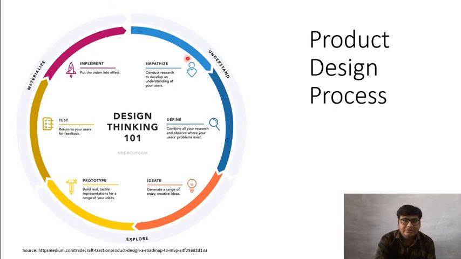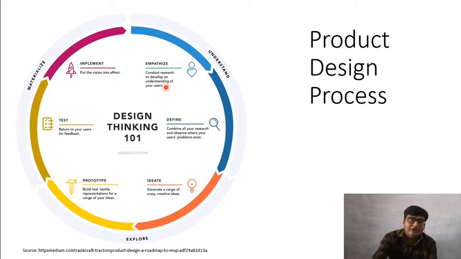The product design process starts with empathize. In this phase, we understand what the user wants. After understanding what the user wants, we define clearly what our users actually want. In the empathize phase, we listen to users and understand their problems. Each user might give us some different insight.